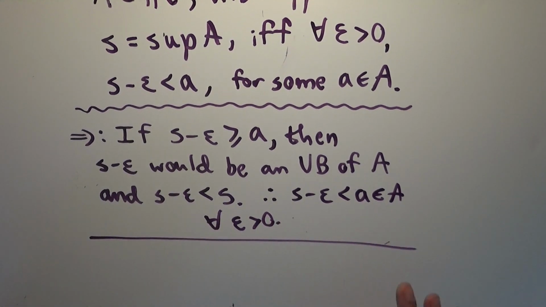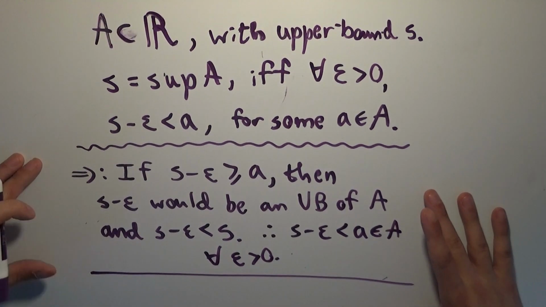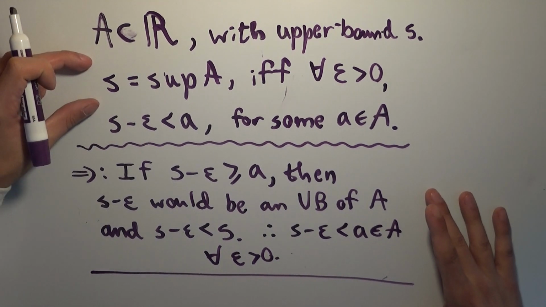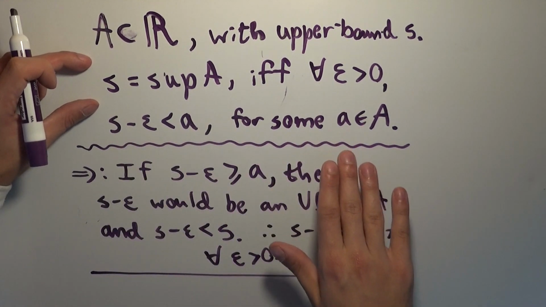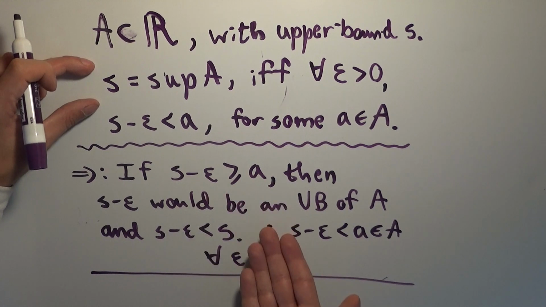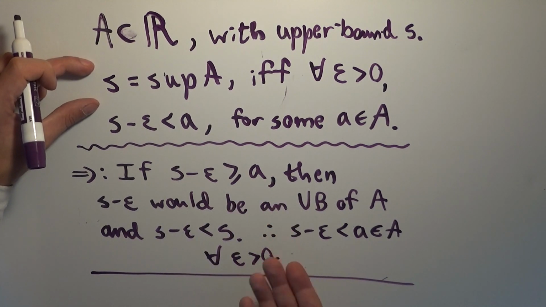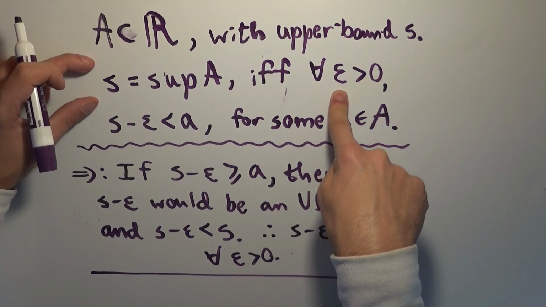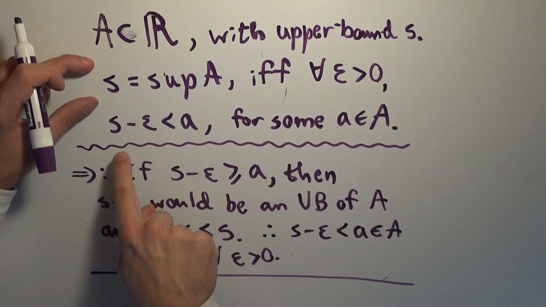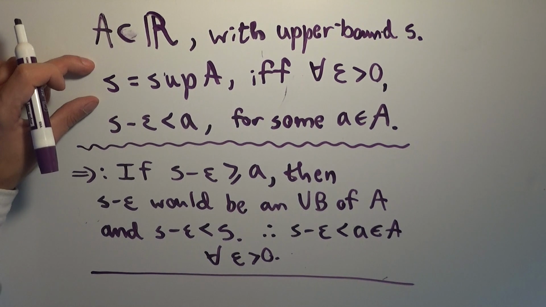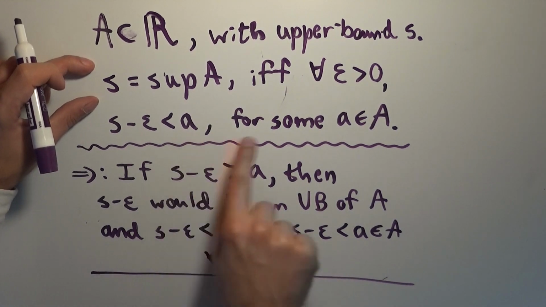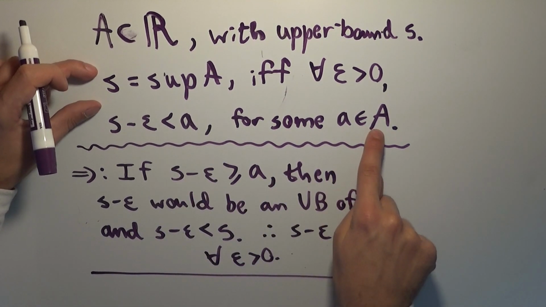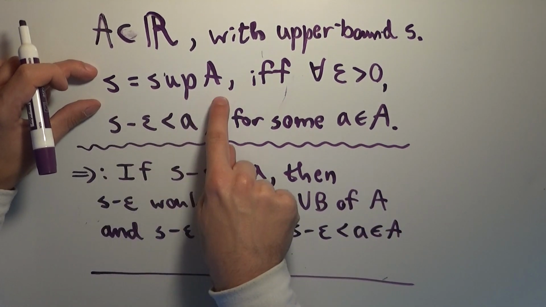I hope that's clear. So let me just say that one more time. Essentially, we're assuming that S is the least upper bound, and then we're proving the next part. We can prove the next part by simply investigating what it would be for it not to be true. We want to show that if S is the least upper bound, then no matter what positive real number I pick, S minus that positive real number will give me a number that is less than some element of the set for which S is the least upper bound.